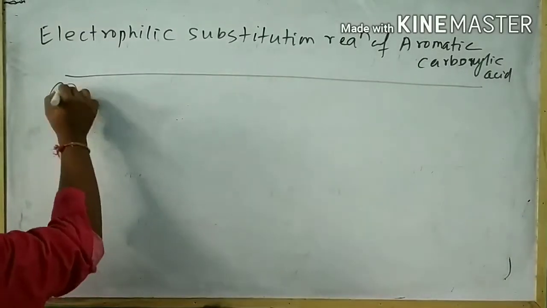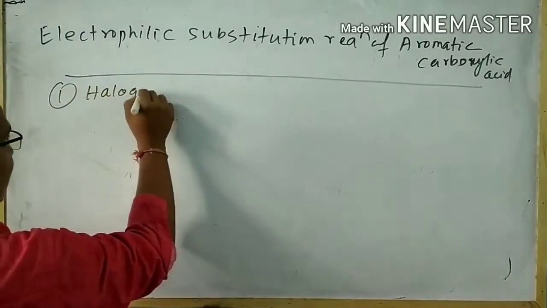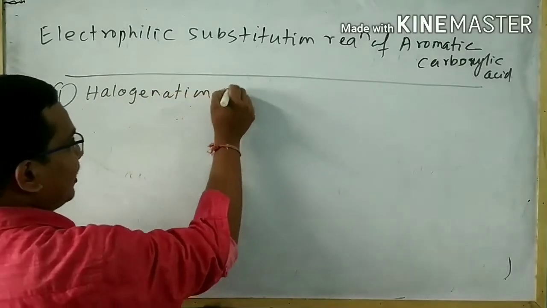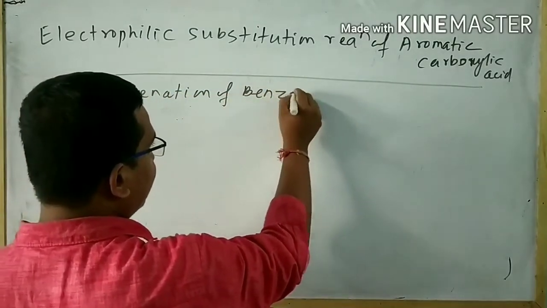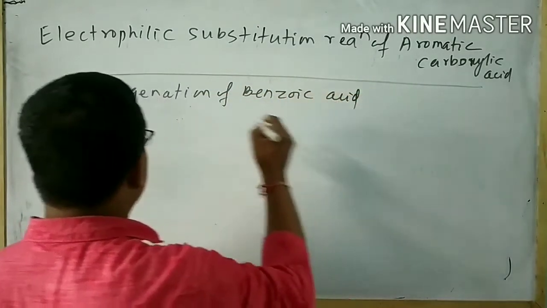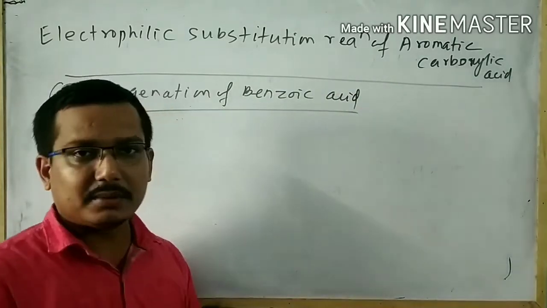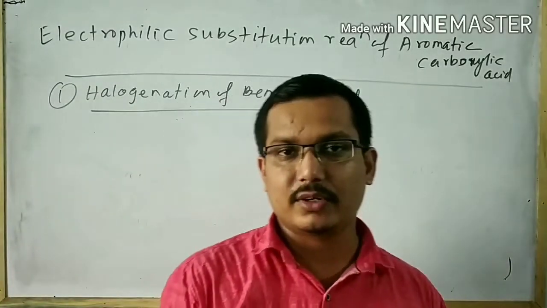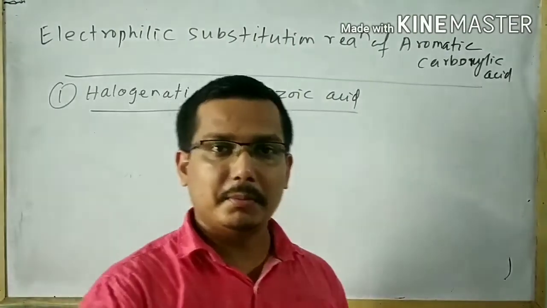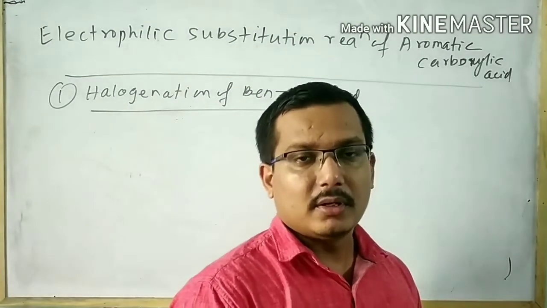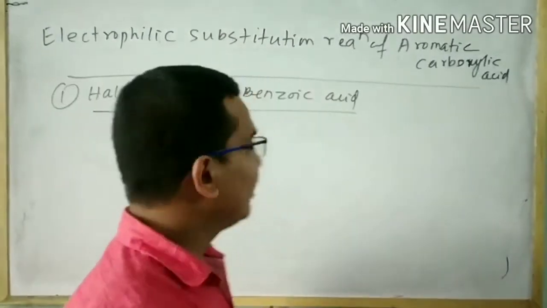At first I will discuss the halogenation of benzoic acid. Halogenation of benzoic acid means addition of a halogen, that is chlorine, bromine, or iodine, to benzoic acid.